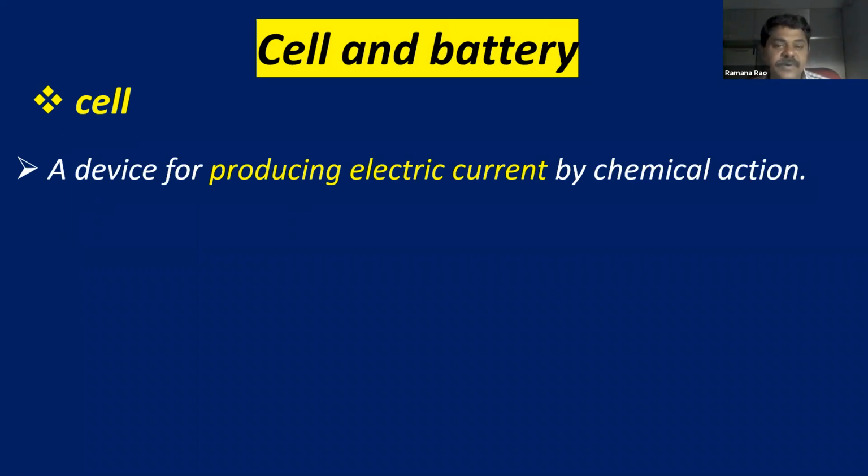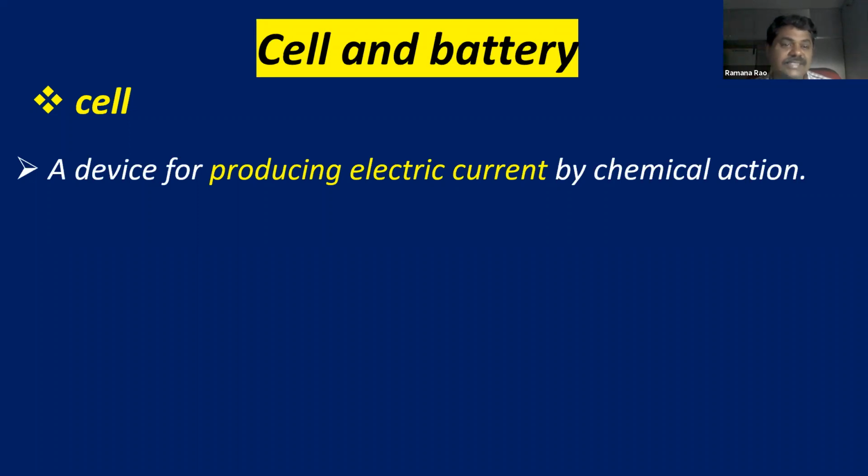A device for producing electric current. So we need something to produce electric current. In general, power stations are the sources of energy: hydroelectric power stations, atomic power stations, thermal power stations. These are all the power stations which are the sources of energy for alternating current. So we are going to get the current from those power stations. They are going to produce the electrical energy.